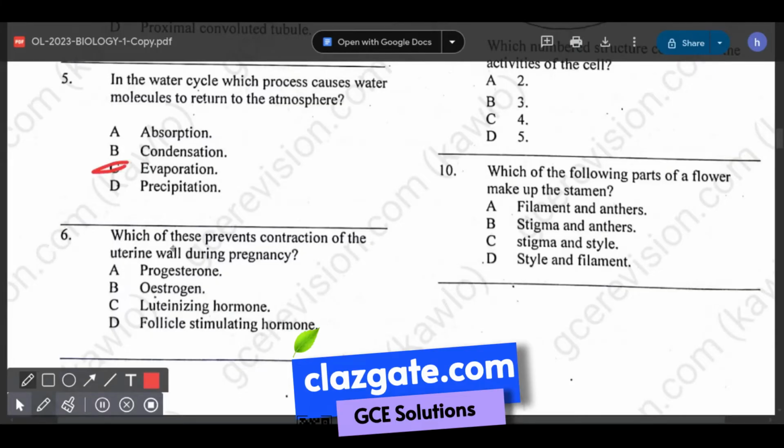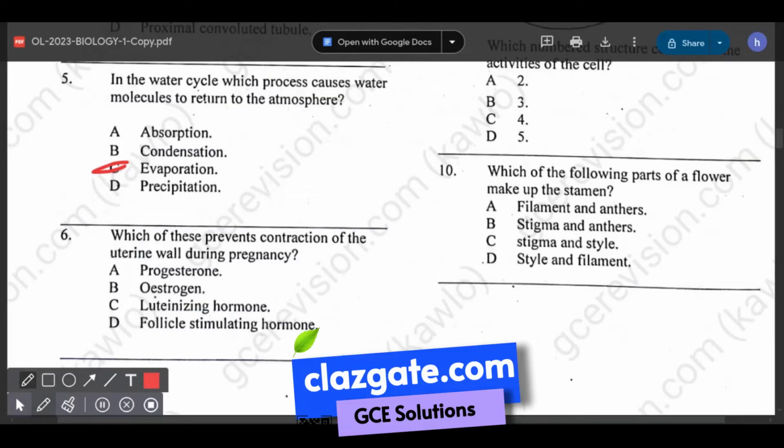Question number 6. Which of these prevents contraction of the uterine wall during pregnancy? We have progesterone, estrogen, luteinizing hormone, follicle stimulating hormone. Well, it is progesterone. It plays a key role in preparing the uterus for pregnancy and maintaining a healthy pregnancy.